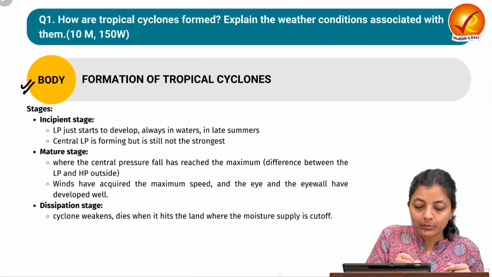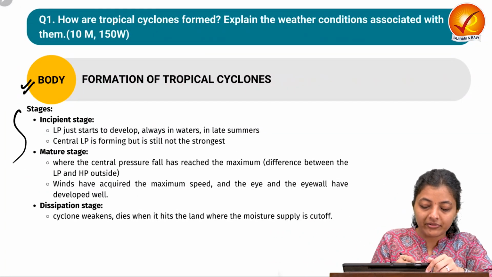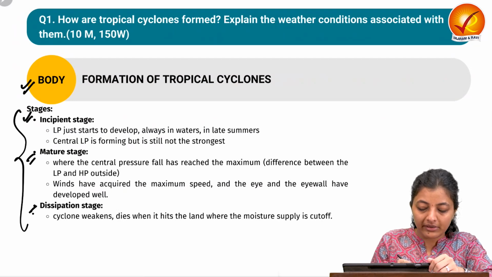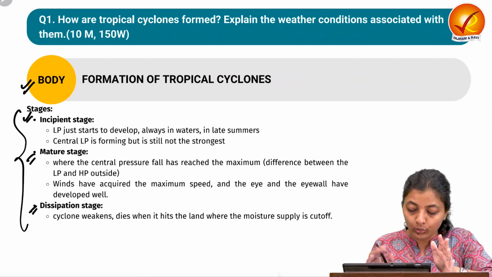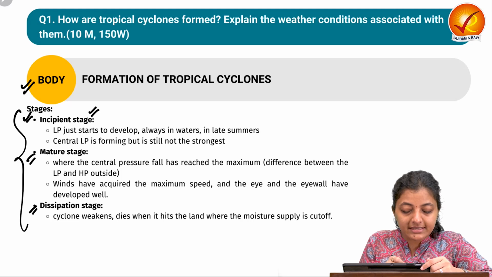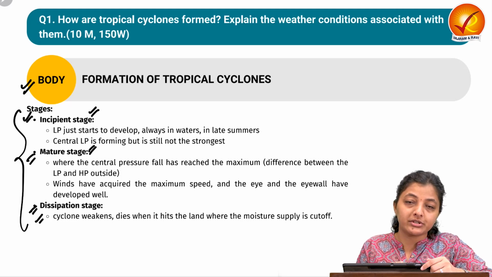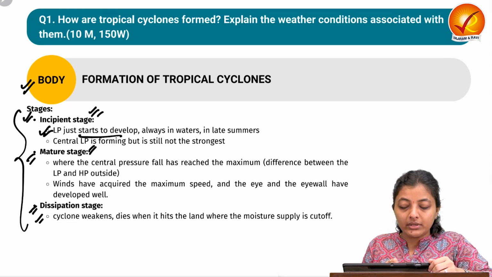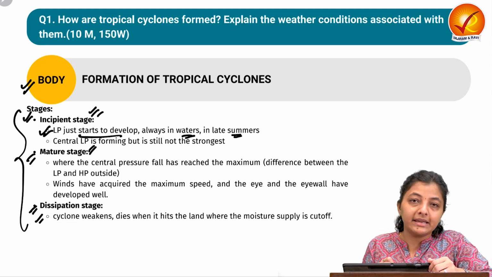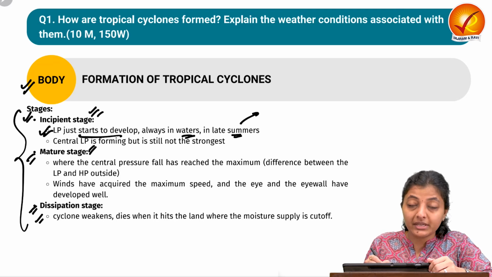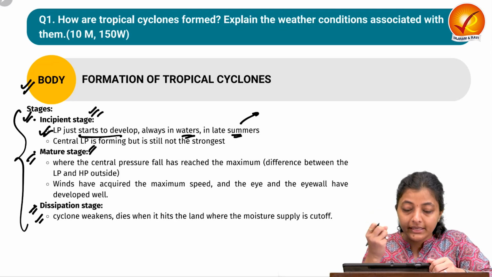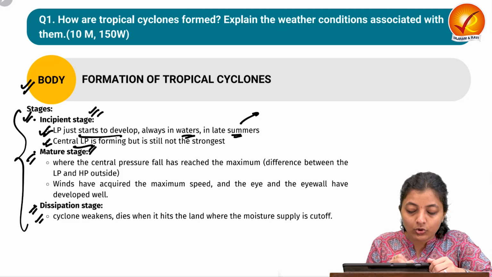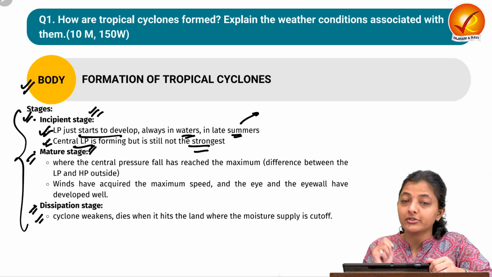Let's come on to the body part. We have already discussed everything. This is written very briefly. We have discussed in detail that there are three stages: incipient stage, mature stage, and the dissipation stage. Incipient stage means the low pressure has just started to develop, always in waters in the late summers. The water gets the heat from the sun. Then central low pressure is forming, but still it is not strongest.